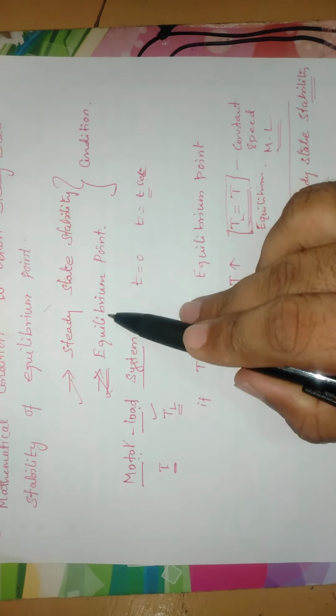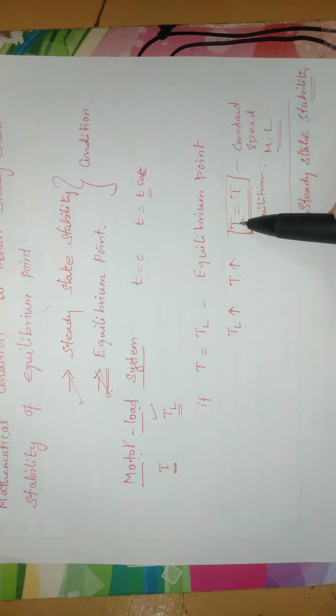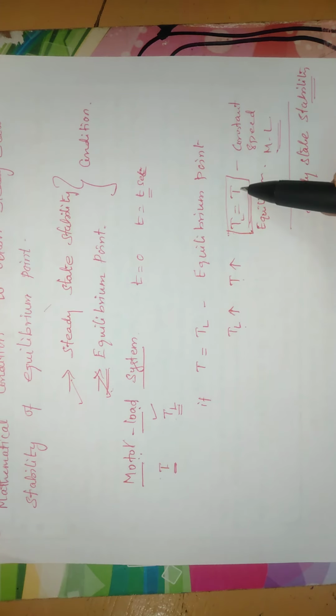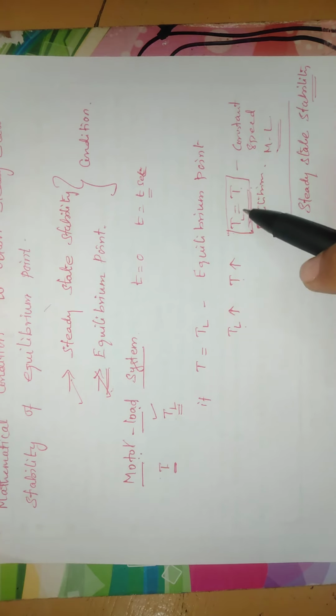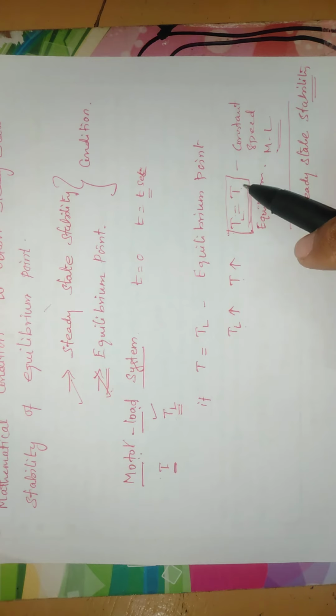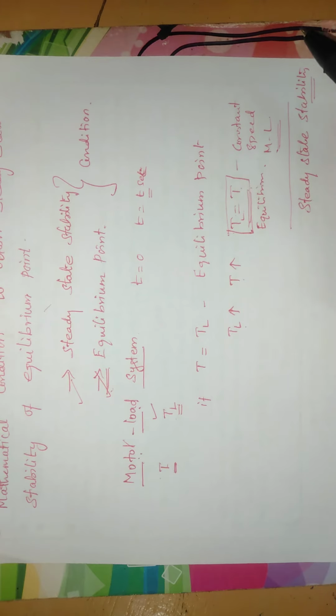First, the equilibrium condition: the motor torque T should be equal to the load torque TL. Then, when the motor and load are equal, the machine reaches its steady state stability. When these 2 points are satisfied, that point is called the equilibrium point.